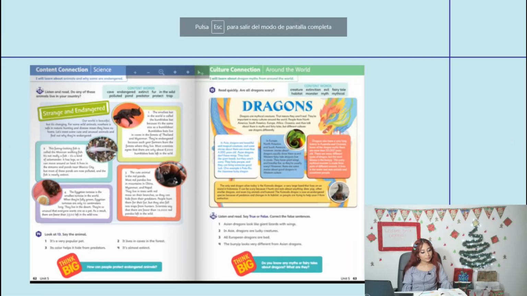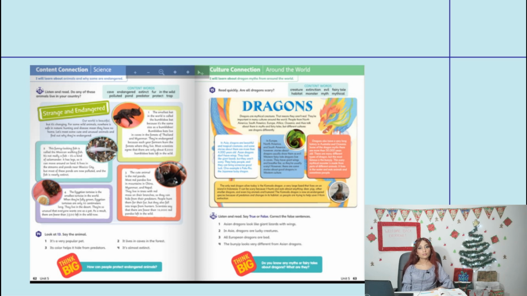Student's Book, page 62, Activity 13. Listen and read. Do any of these animals live in your country? Strange and endangered. Our world is beautiful, but it's changing. For some wild animals, nowhere is safe in nature. Hunting and disease mean they have no home. Let's meet some cute and unusual animals and find out why they're endangered.